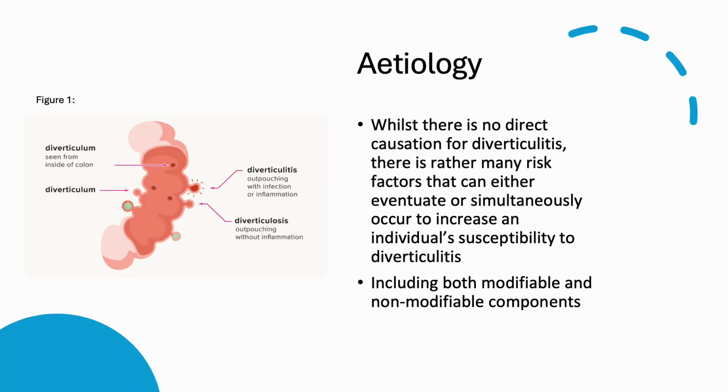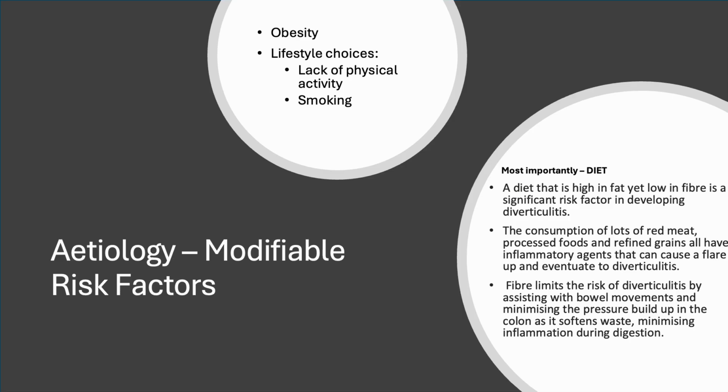Whilst there is no direct causation for diverticulitis, risk factors can eventuate or simultaneously occur to increase an individual's susceptibility to diverticulitis. Modifiable risk factors include obesity and lifestyle choices such as smoking and lack of physical activity. Furthermore, a diet that is high in fat yet low in fiber is another significant risk factor, as the consumption of lots of red meat, processed foods, and refined grains all have inflammatory agents that can cause a flare-up and eventuate to diverticulitis. Fiber limits the risk of diverticulitis by assisting with bowel movements and minimizing the pressure buildup in the colon as it softens waste, minimizing inflammation during digestion, which is supported through the following figure.